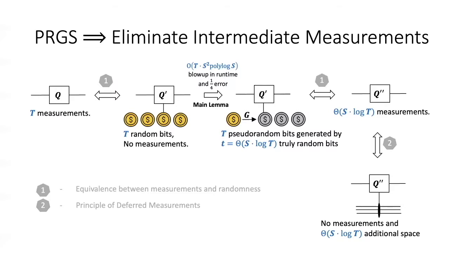Finally, we defer these S log t measurements using S log t additional space. This is just the classical principle of deferred measurements. So this is how, using PRGs, we take an algorithm Q with t intermediate measurements and simulate it by an algorithm with an additional S log t space, with a small blow up in runtime, and with no intermediate measurements.